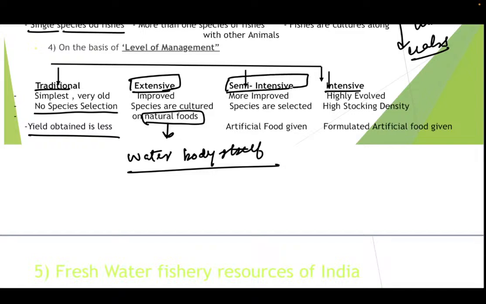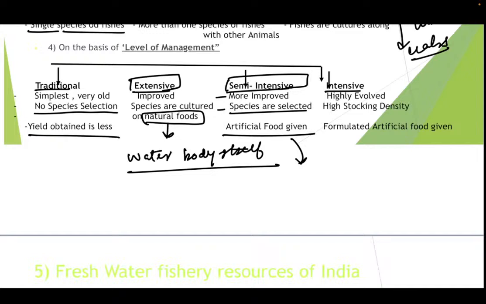In the semi-intensive level of management, it is somewhat more improved. The species are selected. So if I want to have Labeo rohita, then definitely I'll be stocking the seeds of Labeo rohita only, and hence I'm selecting a specific species. And artificial food is also given. With artificial food, we provide nourishment to the fishes, and thus the yield obtained is more.